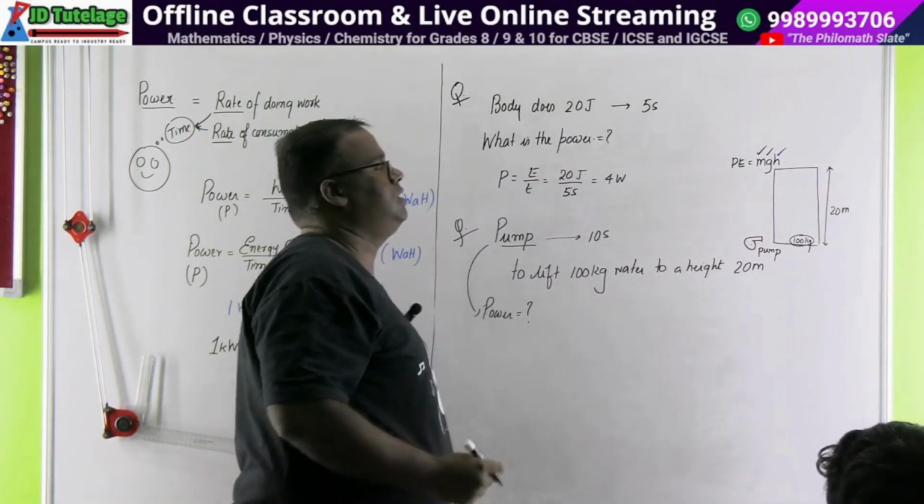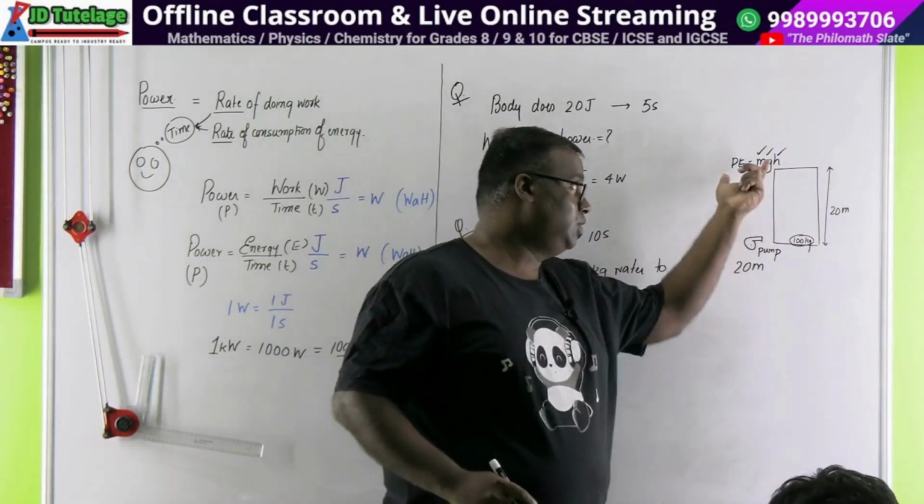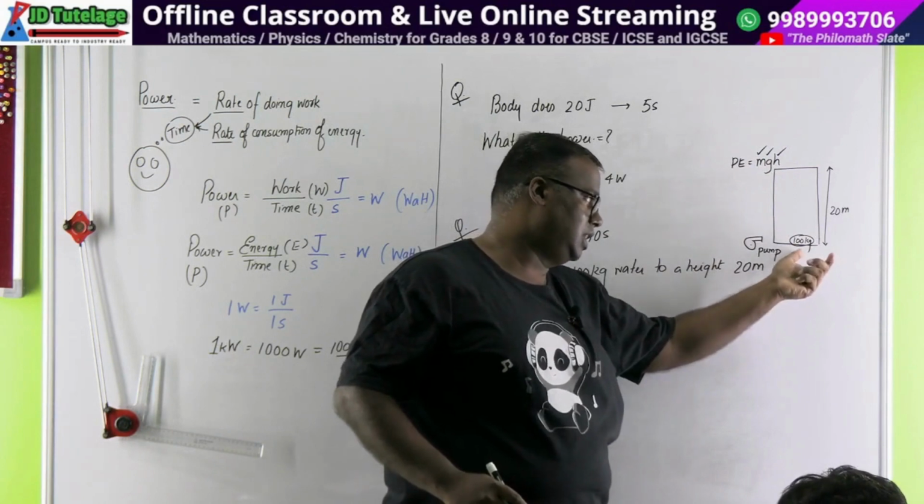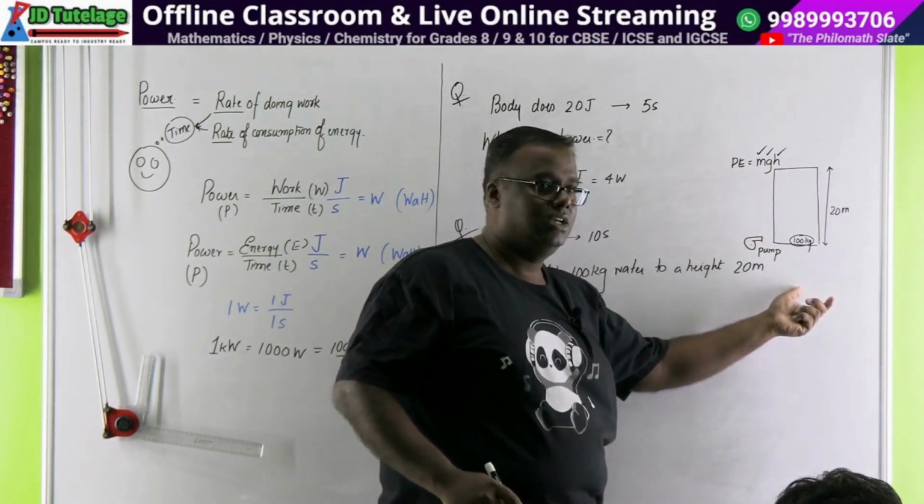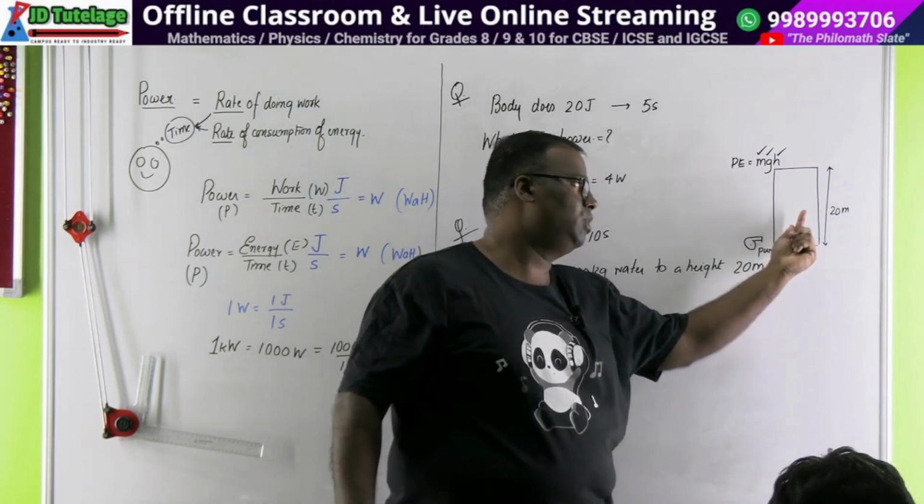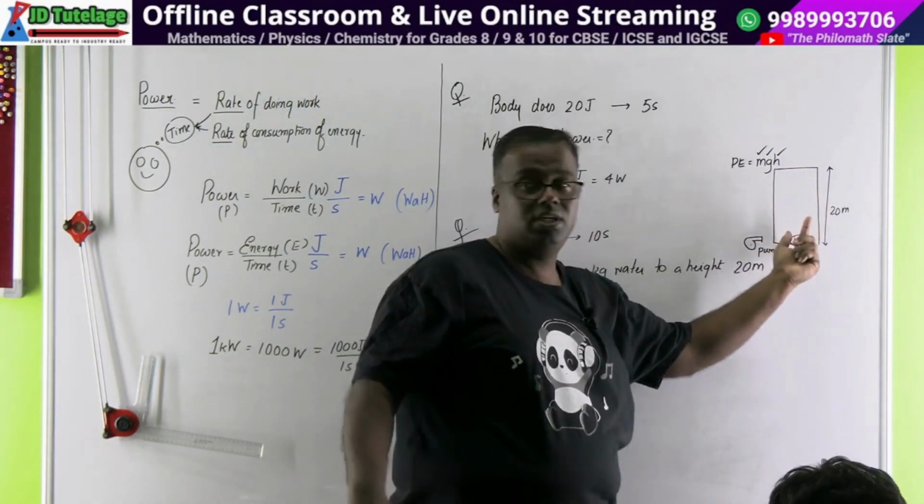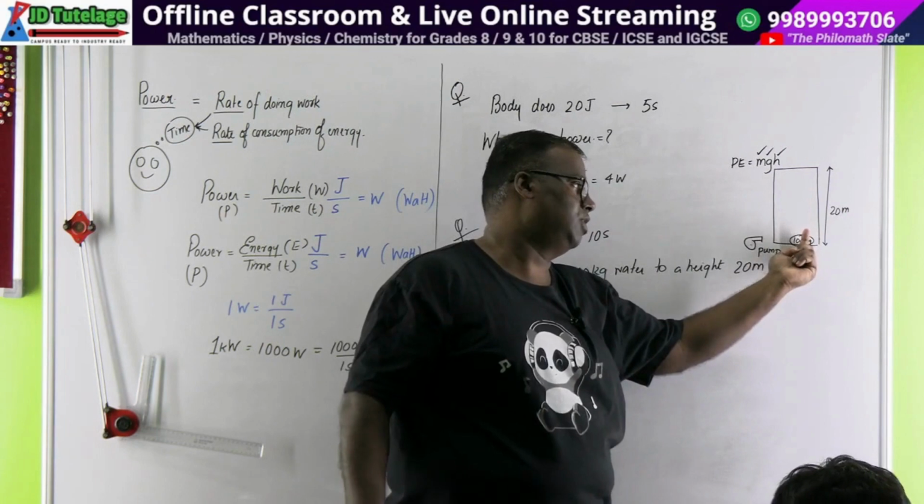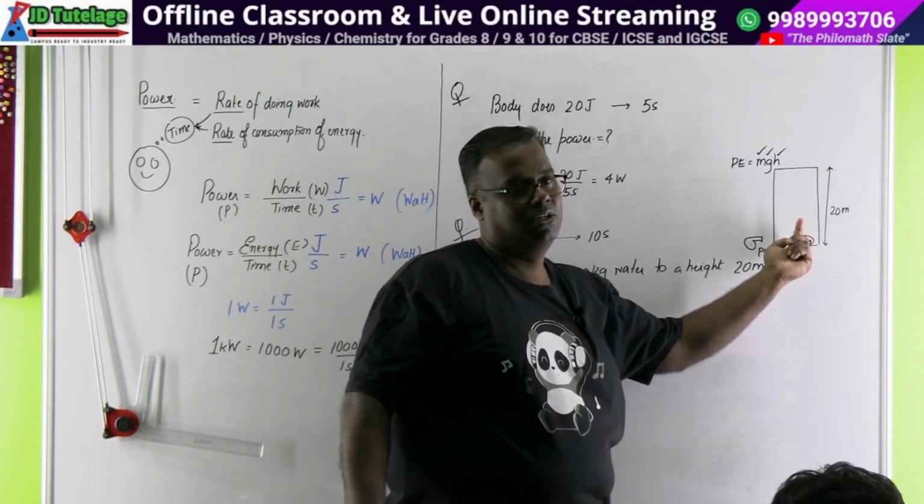Another way to see is that if you don't know this formula, then how much of force is acting? 100 into g. You are lifting it with a force of 100 into g on this side through a distance of 20 meter. Work is equal to force into displacement, not mass into displacement.